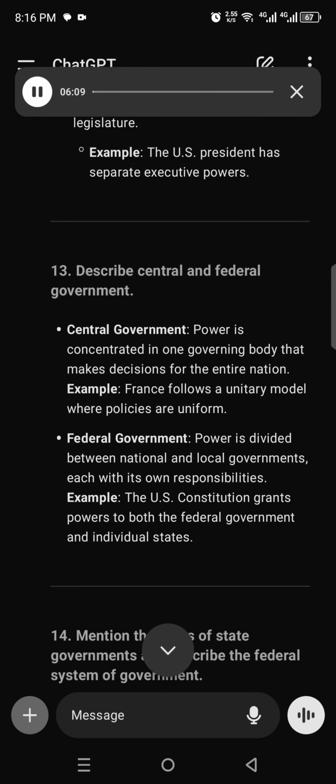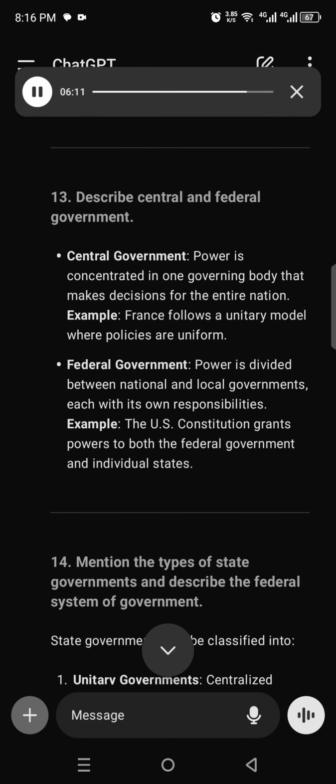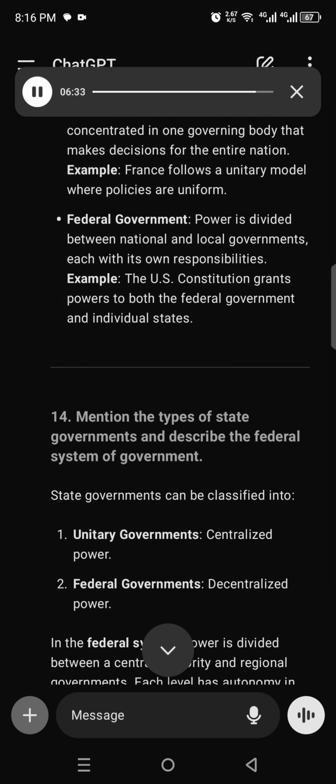13. Describe central and federal government. Central government. Power is concentrated in one governing body that makes decisions for the entire nation. Example: France follows a unitary model where policies are uniform. Federal government. Power is divided between national and local governments, each with its own responsibilities. Example: the U.S. Constitution grants powers to both the federal government and individual states.